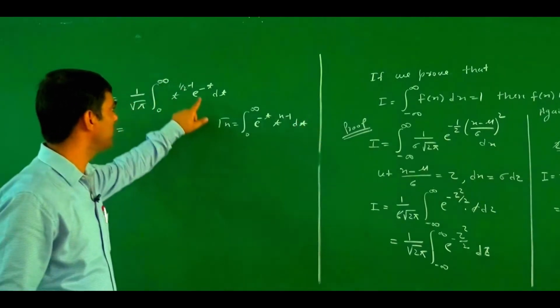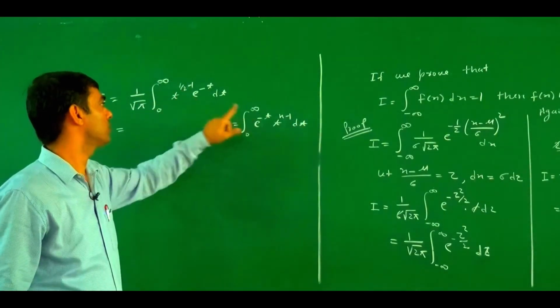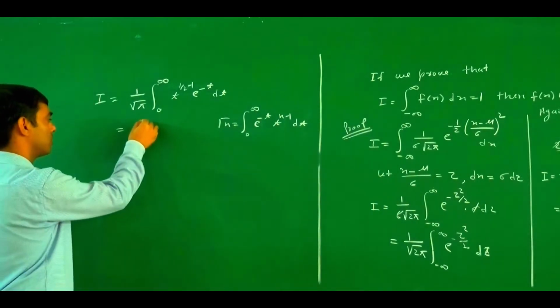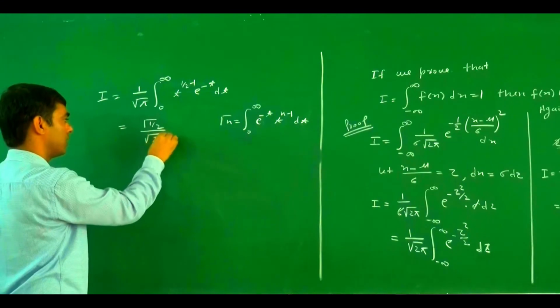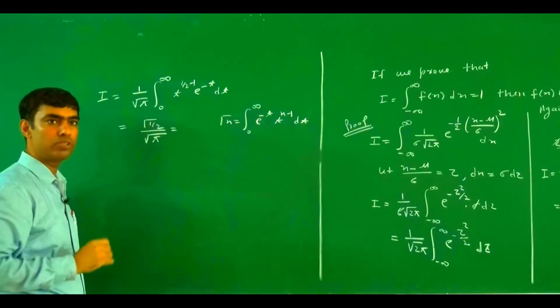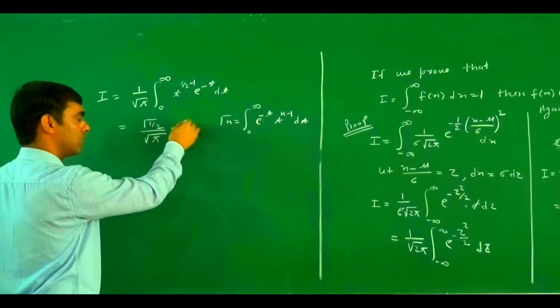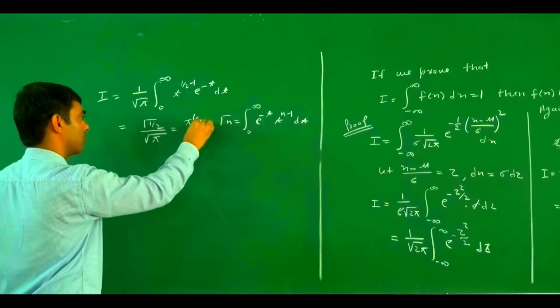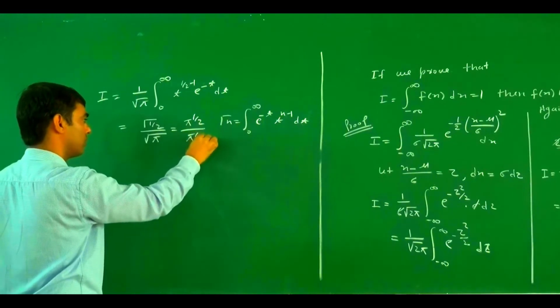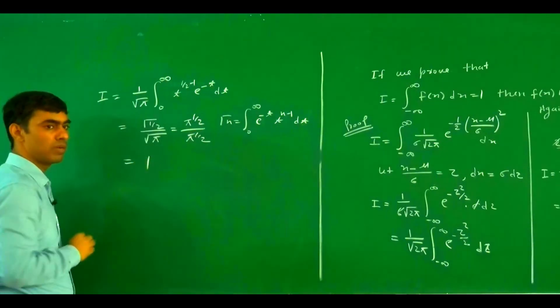So here we compare: the value of n is 1 by 2. So the value is gamma 1 by 2 divided by under root pi, and the value of gamma 1 by 2, all of us know, is pi to the power 1 by 2. So pi to the power 1 by 2 divided by pi to the power 1 by 2 is 1.